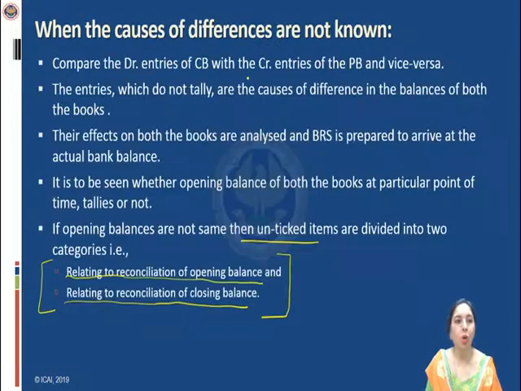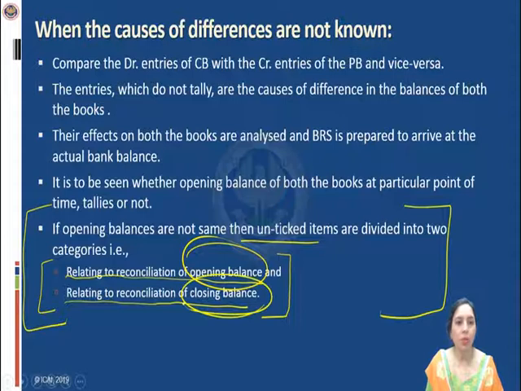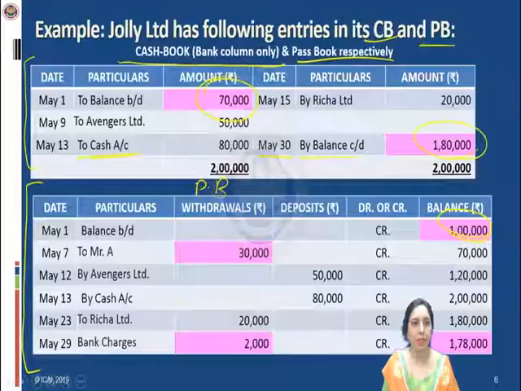So we need to follow this step, that in case the opening balances do not tally, you have to divide the unticked items into two categories. First, relating to reconciliation of opening balance. Second, relating to reconciliation of closing balance. So let's go through once again.